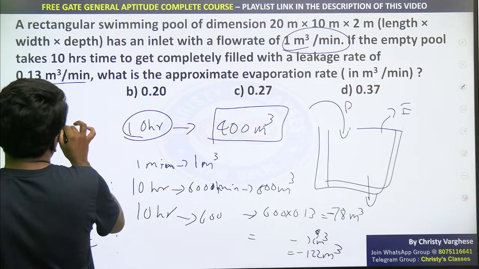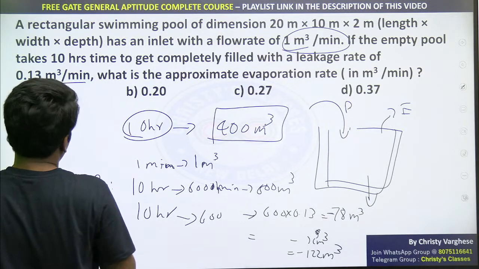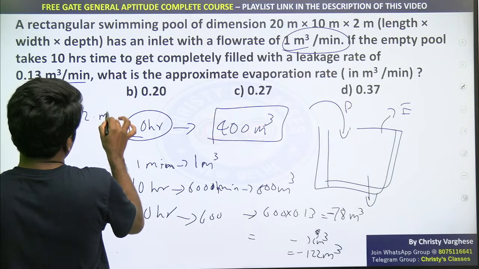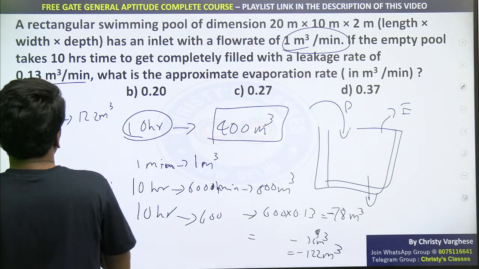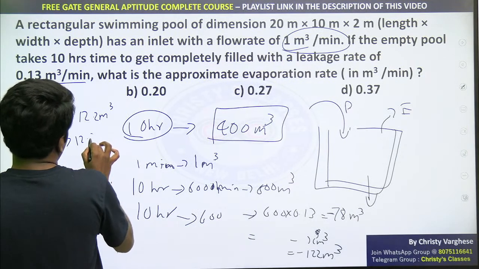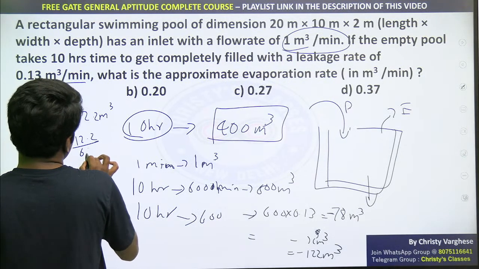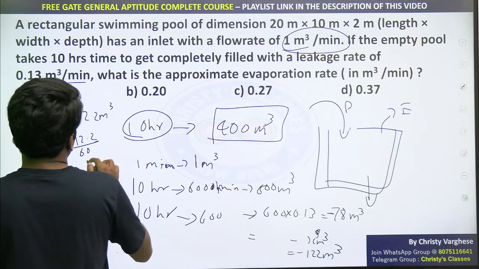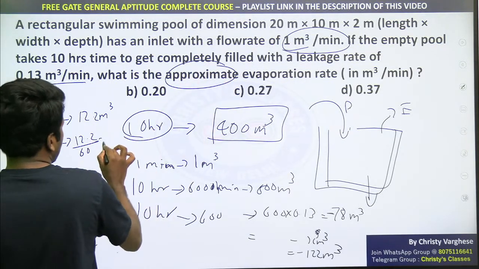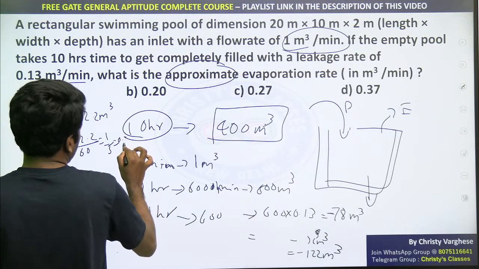So how much is evaporating in 1 hour? 122 meter cube in 10 hours means 12.2 meter cube is evaporating in 1 hour, na? 12.2 meter cube. So how much is evaporating in 1 minute? In 1 minute, 12.2 divided by 60. 12.2 divided by 60, approximately, the question is asking approximate. 12 by 60, 12 by 60 is 1 by 5, 1 by 5 is 0.2.